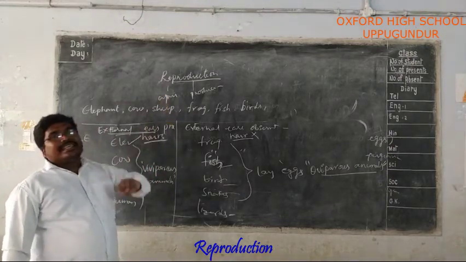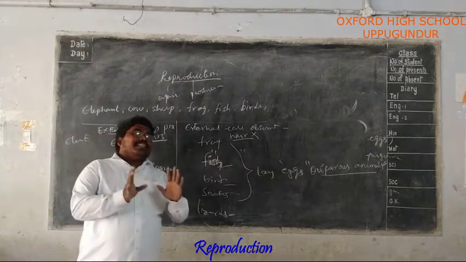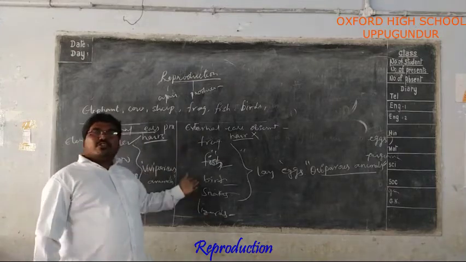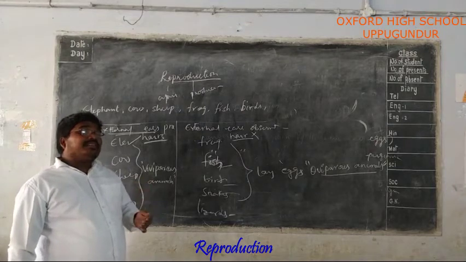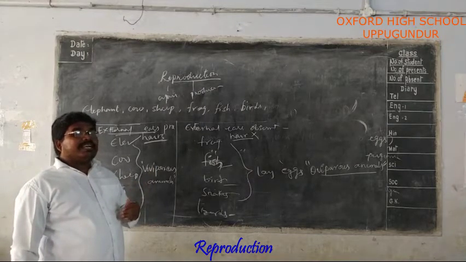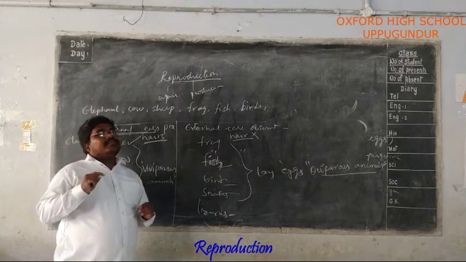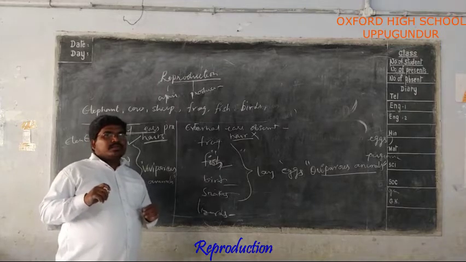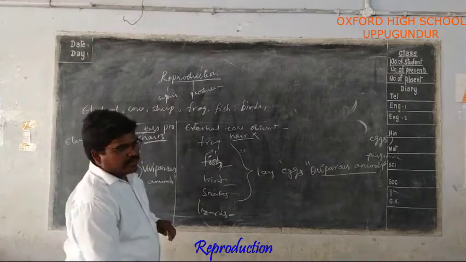How does reproduction take place? The reproduction takes place either sexually or asexually. In all these animals, sexual reproduction takes place. In which animals does the asexual mode of reproduction take place? In your 7th class, you have already studied plants and how reproduction takes place. Here, the mode of reproduction is of two types.